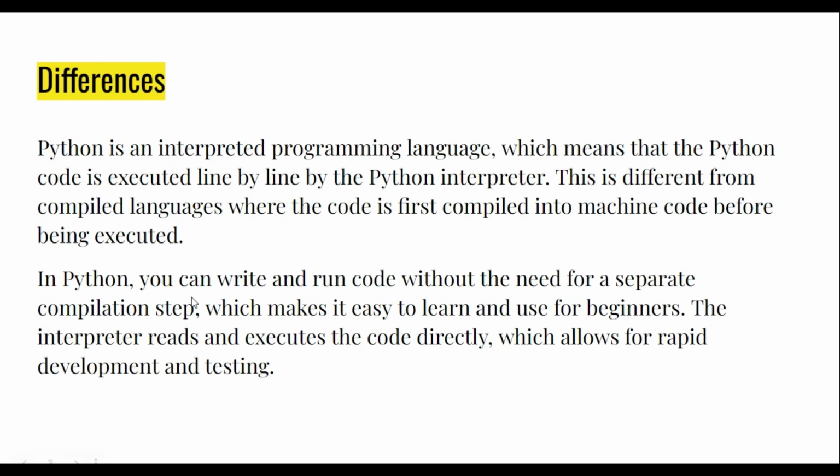In Python, you can write and run code without the need for a separate compilation phase, which makes it easy to learn and use for beginners. The interpreter reads and executes the code directly, which allows for rapid development and testing also. In this way, Python is an interpreted programming language.